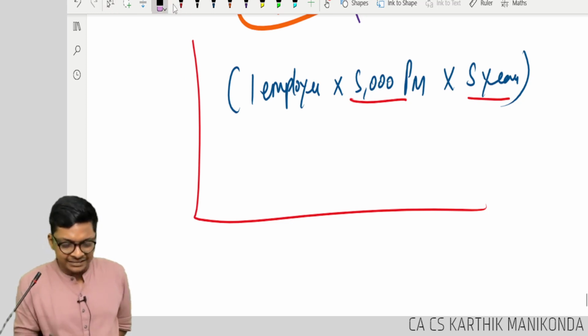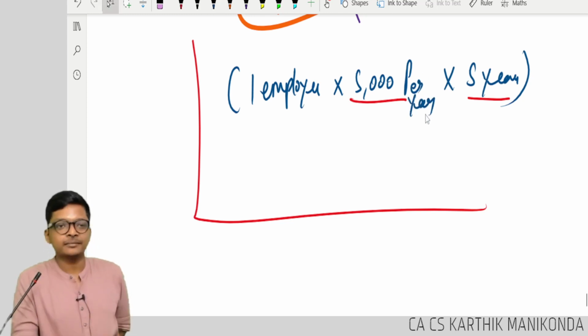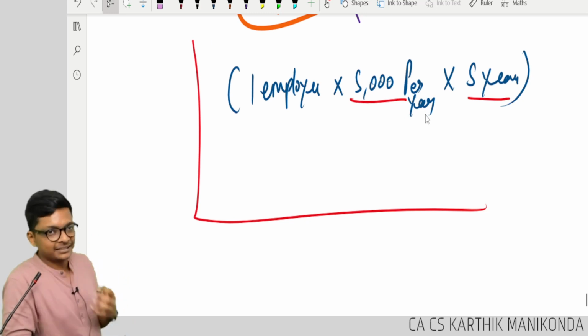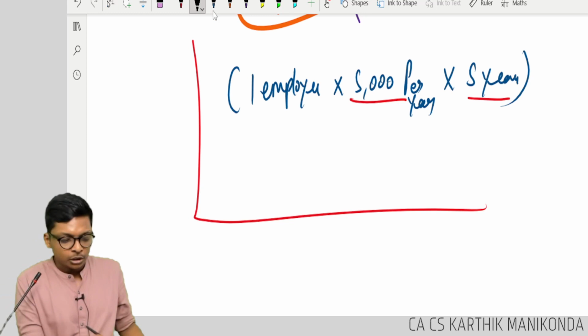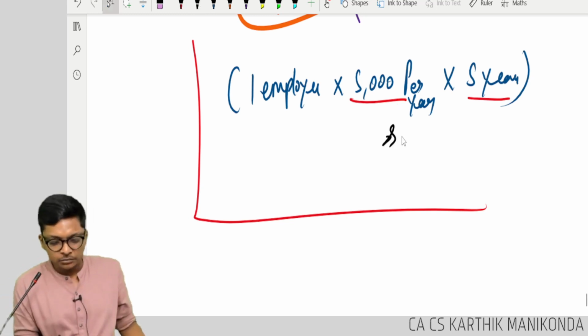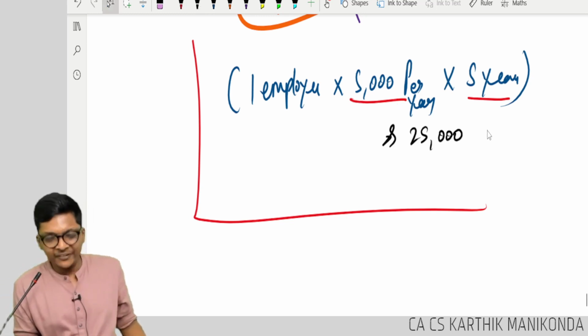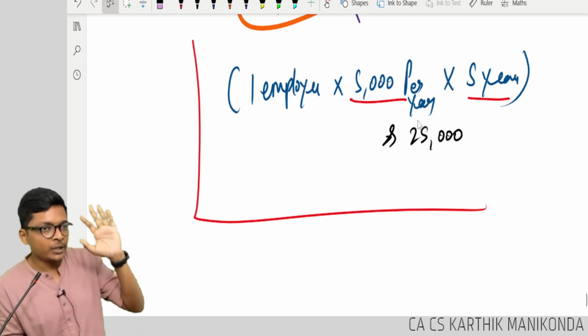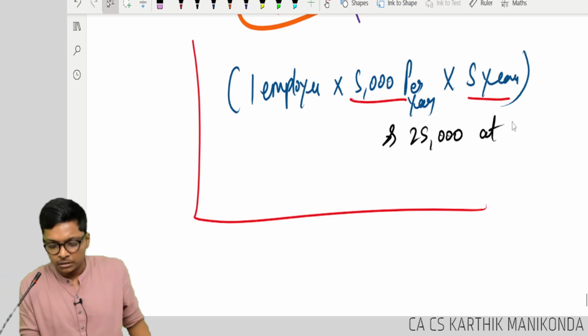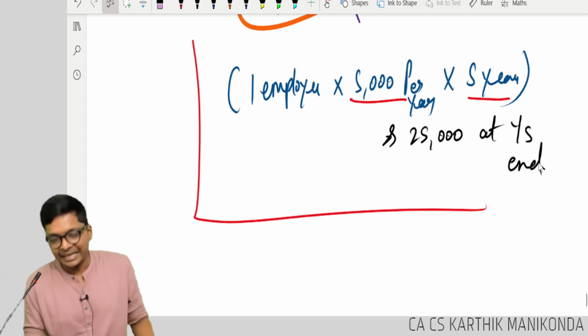Okay, let's change it to 5,000 per year. I want to keep it very simple, guys. Very simple and easy because we're getting into complex computation. So 5,000 into 5 is 25,000. Let it be in lakhs. Let it be in crores. 25,000 is what I need at year 5 ending.